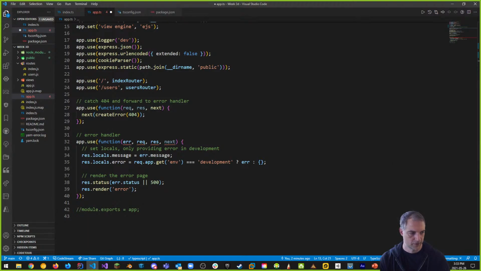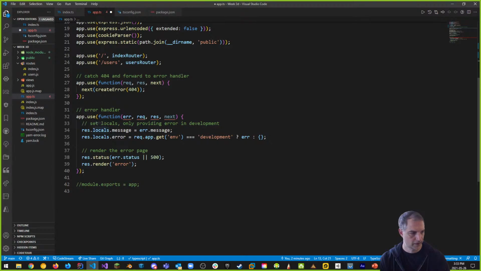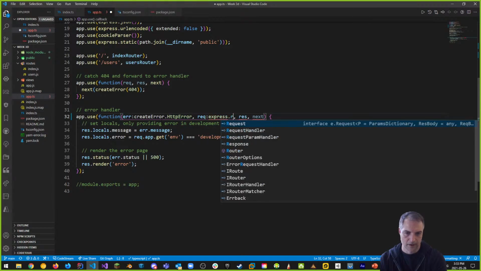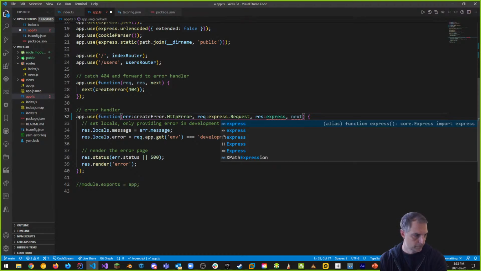We're going to take care of this error handler stuff right now, because just like we've done, we create error up here, and we use create error down there. We want to give these types down here in app.use, and it'll take care of all of these errors. Let's do it. So error should then be create error, right, .http error. That's the type. Request is actually an express.request. And response is an express.response. Okay, and this is the next function.